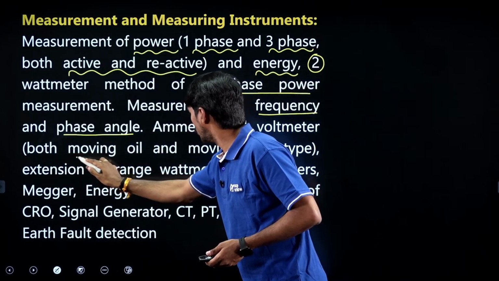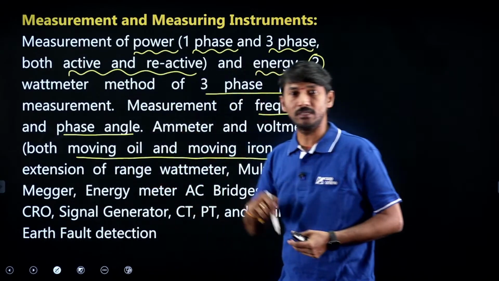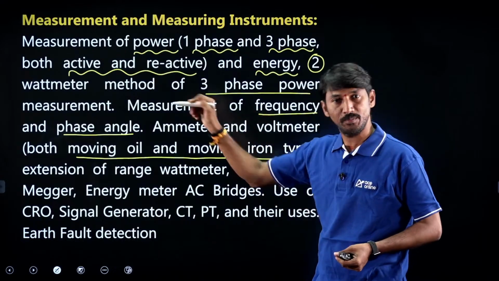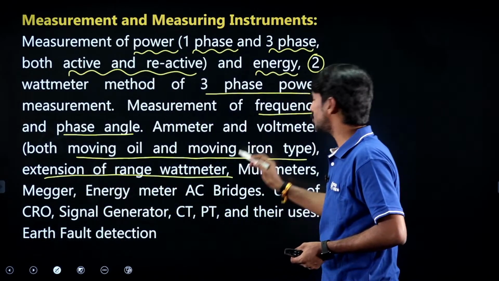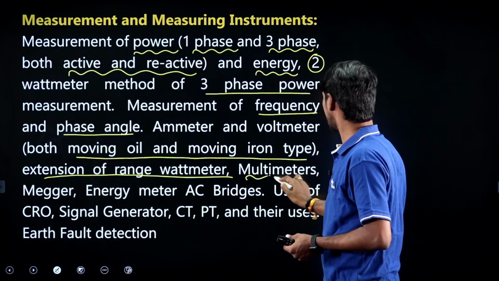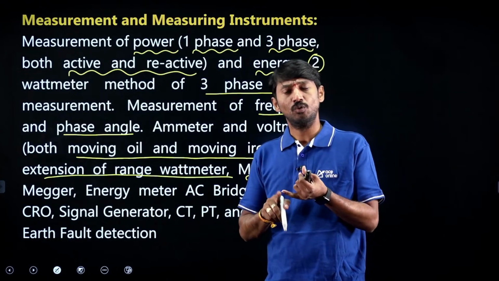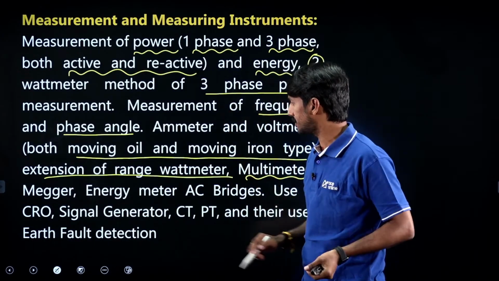Voltmeter, both moving coil and moving iron type. He has clearly mentioned the PMMC instrument and moving iron type. And then extension of range of the corresponding devices, and multimeters. We can measure current, voltage, resistance, multiple parameters.